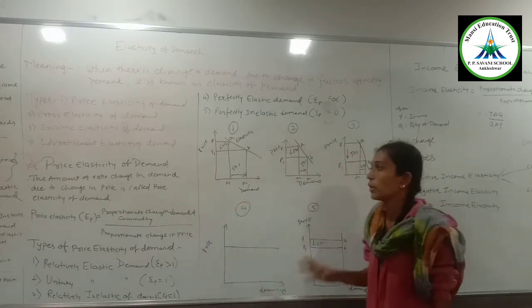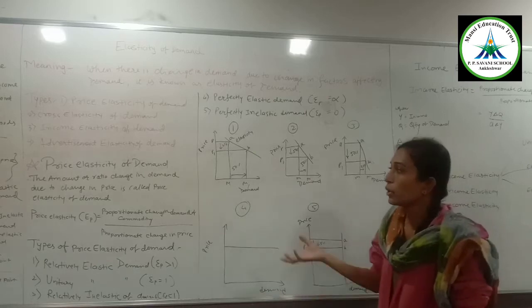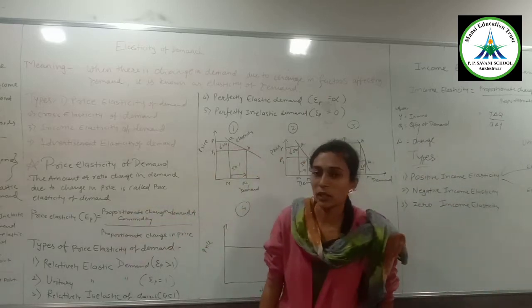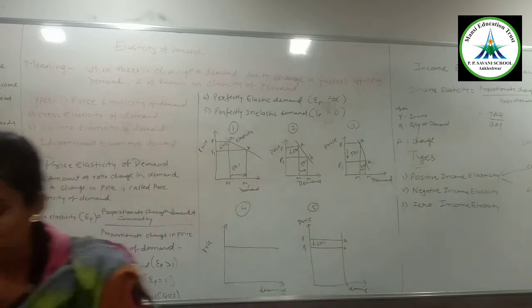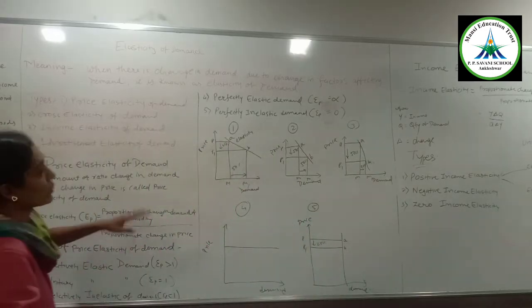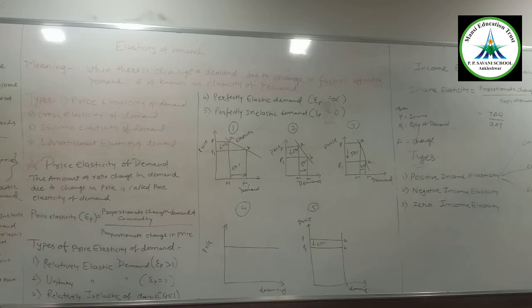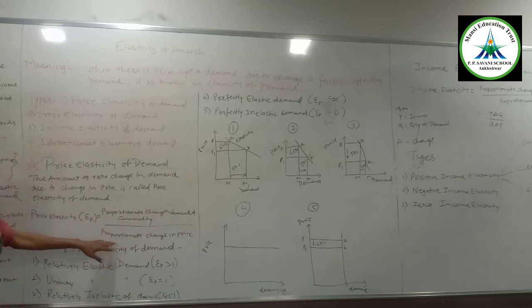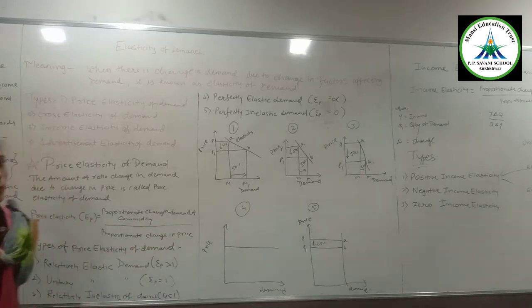The ratio of change in demand due to the change in price is called the price elasticity of demand. Price elasticity is equal to proportionate change in the demand of a commodity divided by proportionate change in the price.